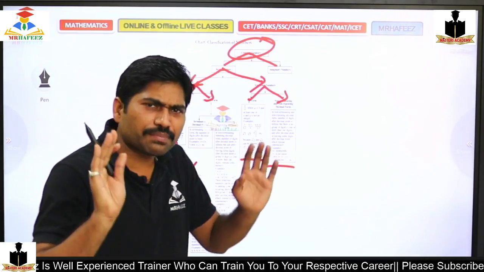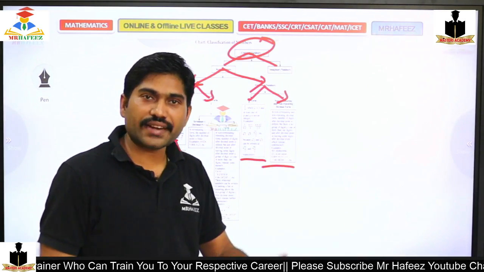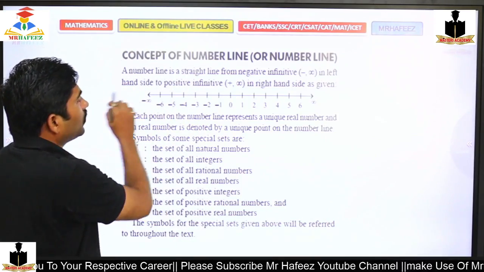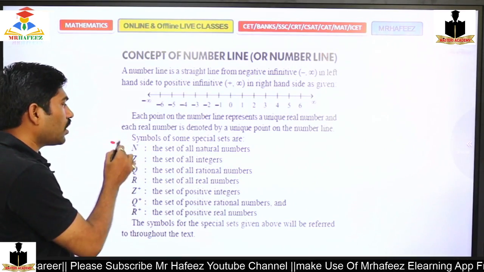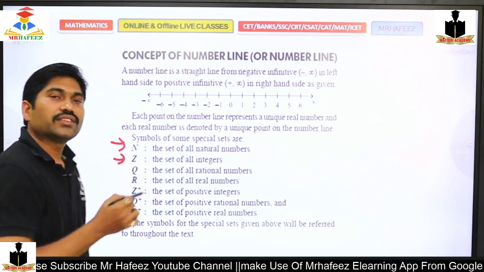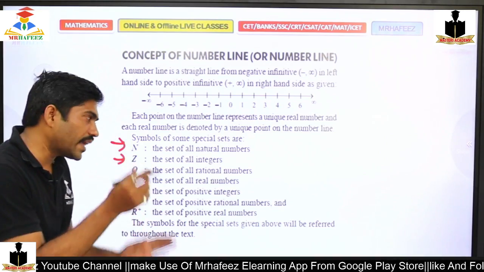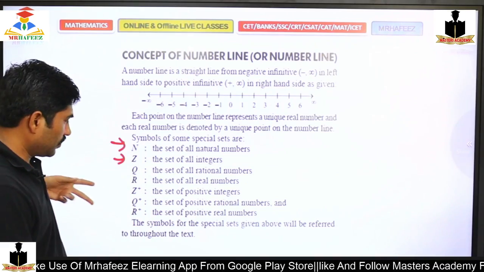So plain and simple, if you are able to write it as p by q, then it is rational. If you are unable to write it, it's irrational. That's it. So coming to the next concept, this is the number line, this is just a notation. So N is natural numbers, Z is integers. In few exams only this will be asked. Anyhow this is shared with you, you can go through that.